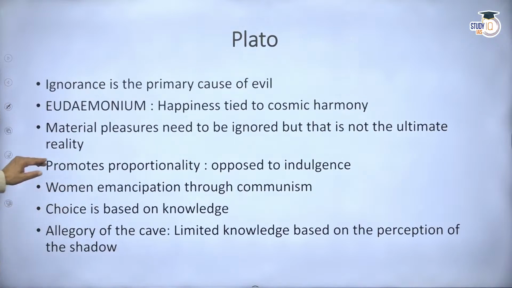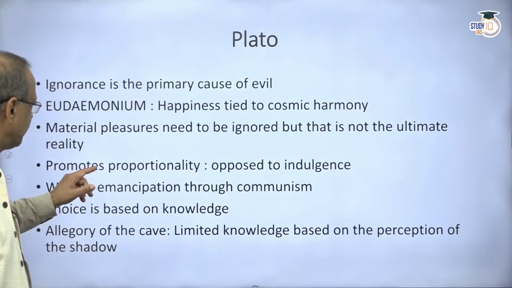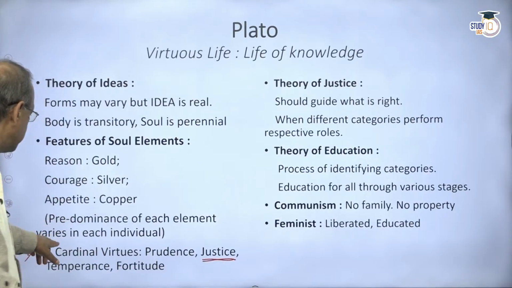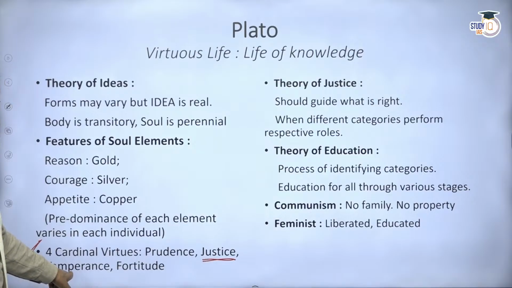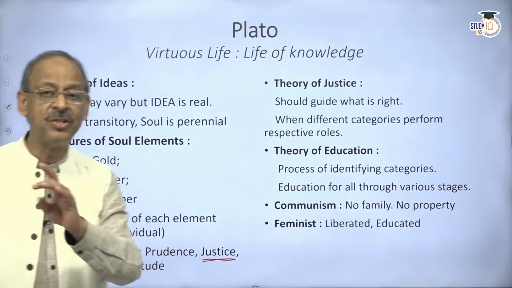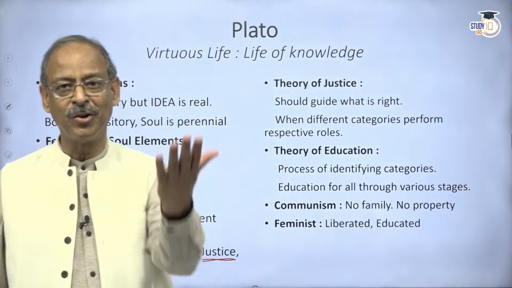Now, then proportionality as opposed to indulgence. Here, as I mentioned in the first slide, what is proportionality? When we say temperance, I mentioned temperance here. Temperance is being proportional. You can't go to extremes. Now, this is developed further by Aristotle when he talked about the golden mean.